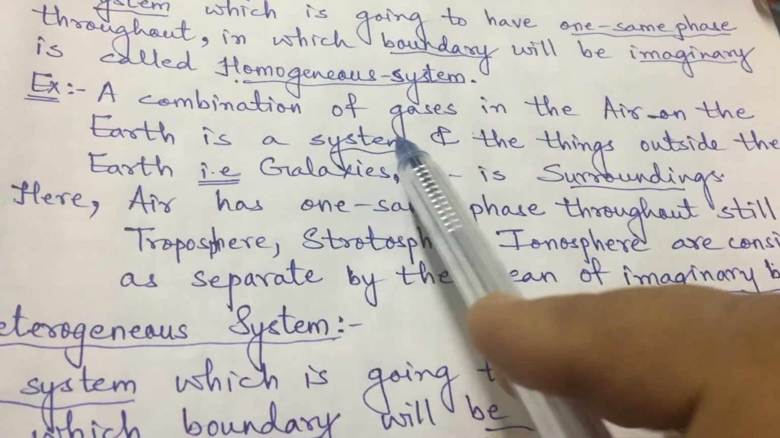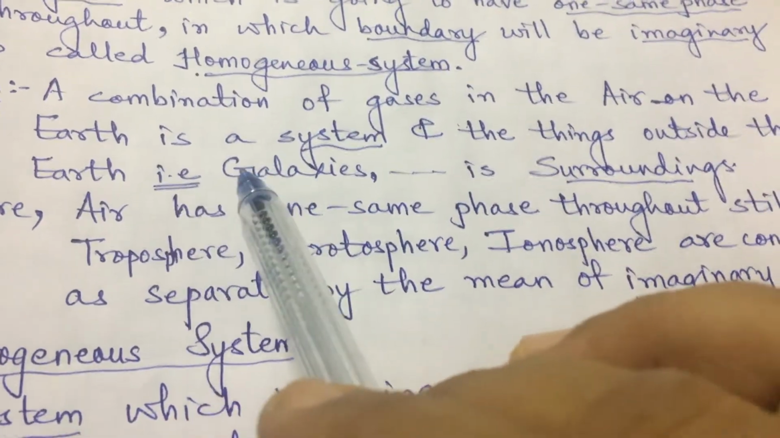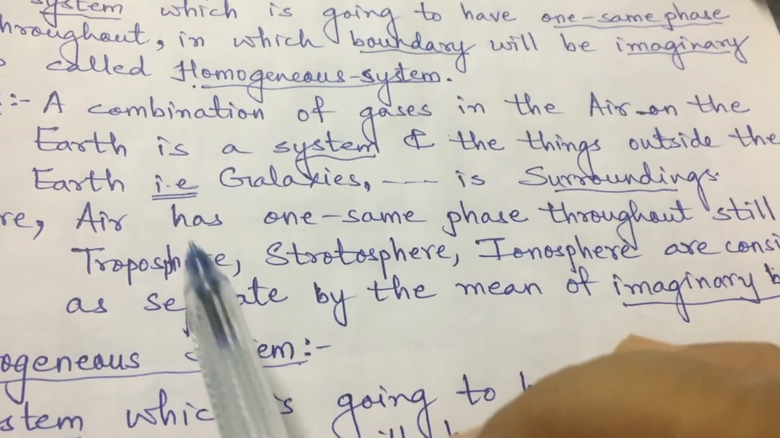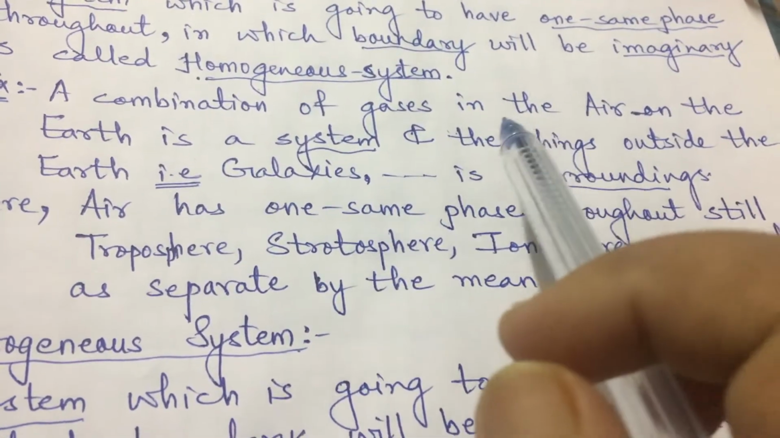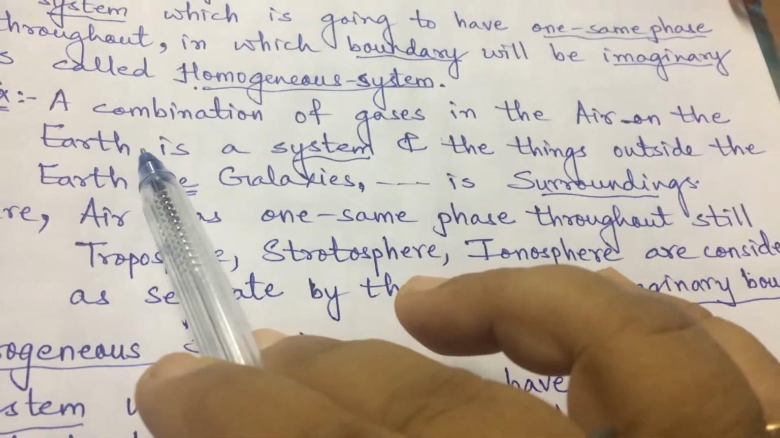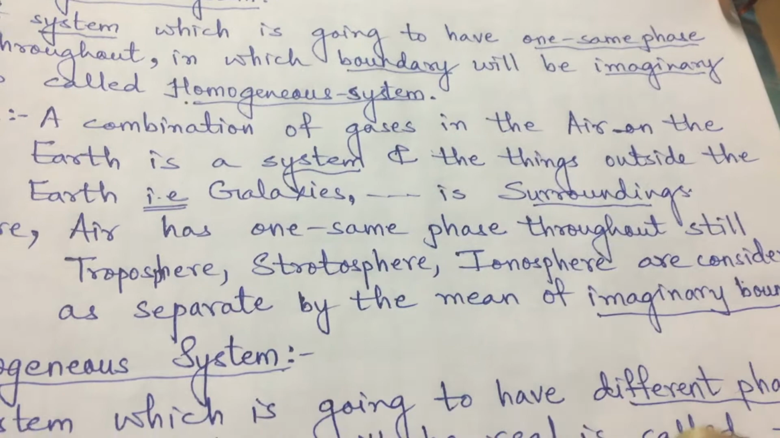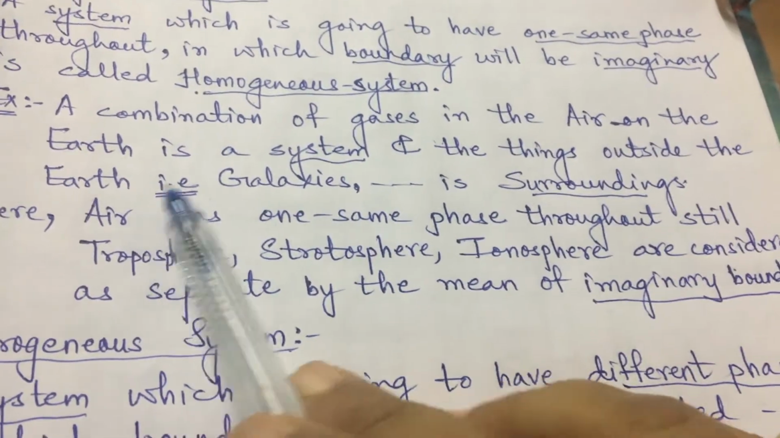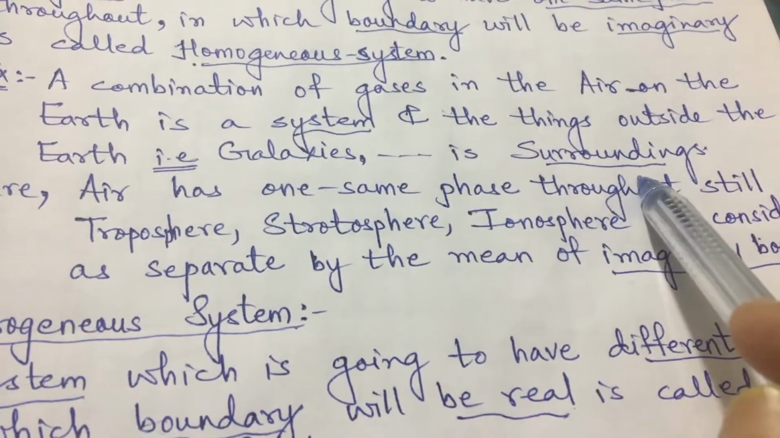A combination of gases in the air on the earth is a system. A combination of gases in the air. That means the air is a combination of many gases that exist on this earth. So it is a system. And the things outside the earth, that is the different galaxies, are the surroundings.